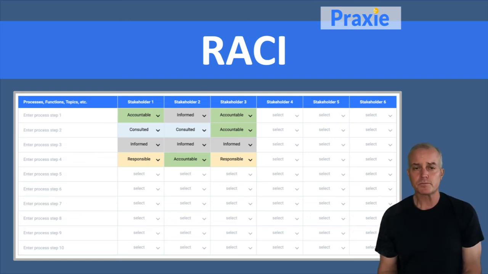You basically list off and define what your process steps are typically, or the elements of work that's happening somewhere, a workflow. And then you list the stakeholders or the individuals involved in that process or workflow. And so if you can do that, that's a huge step in just understanding who's involved in what. That's the first step. The second step is to look at each of those stakeholders and determine which ones are either responsible, accountable, consulted, or informed. It's an acronym, so that's RACI, those four dimensions.